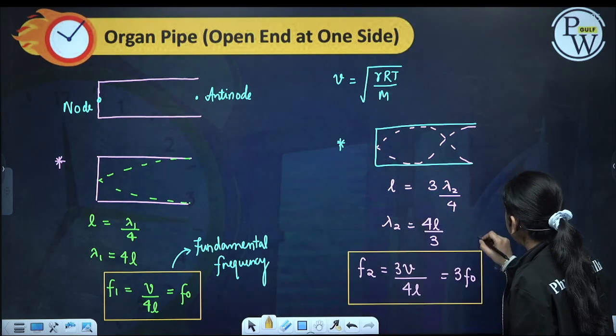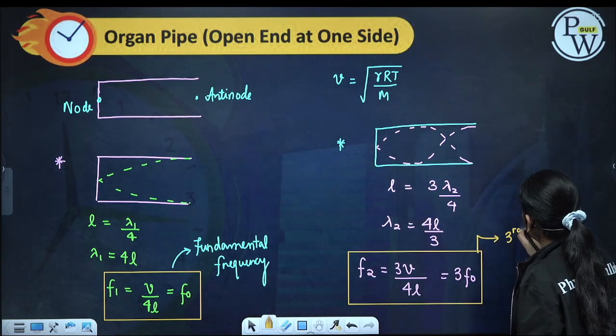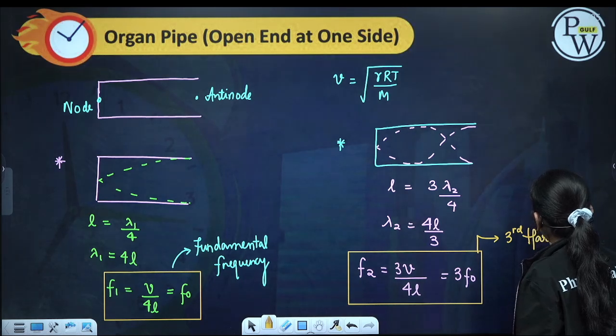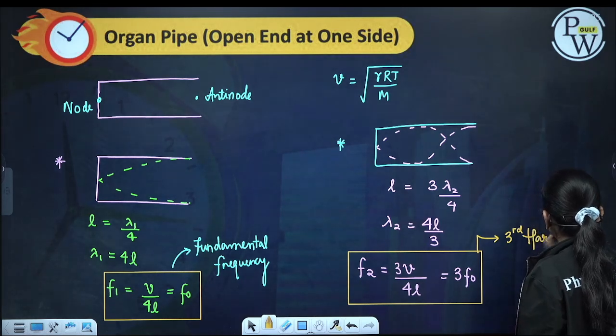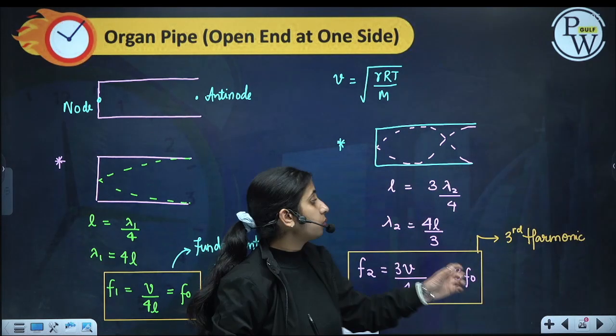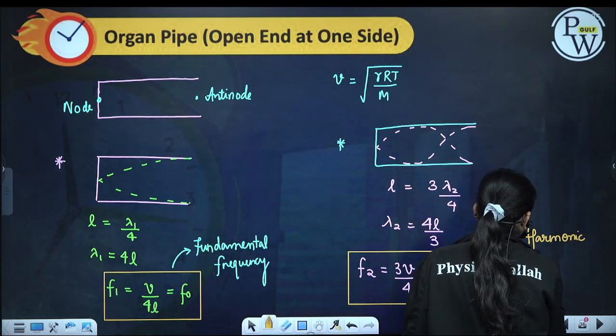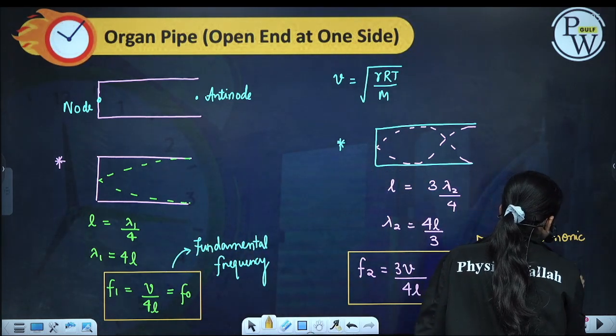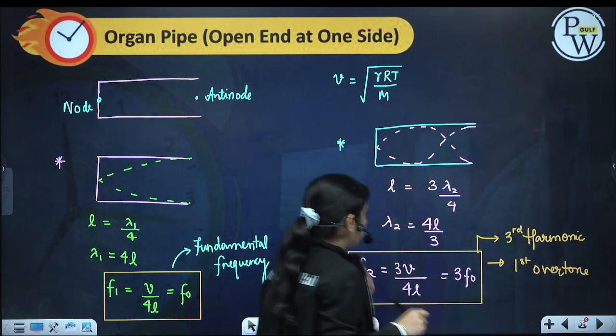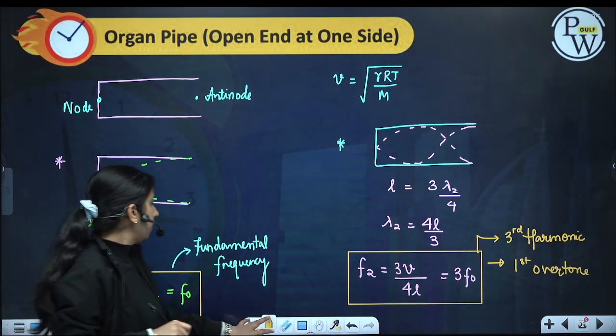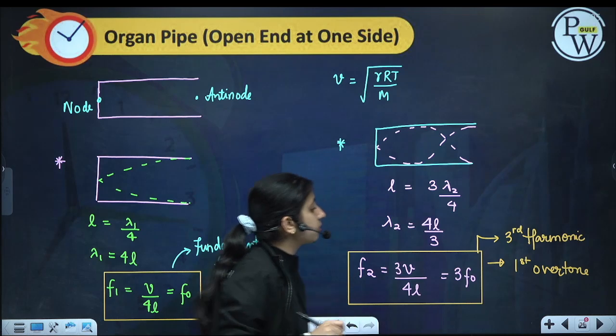Now this is 3 times F0, so it will be the third harmonic. Integer multiple of the fundamental frequency is a harmonic. But it will be the first overtone, because after the fundamental we are getting this as the next frequency.